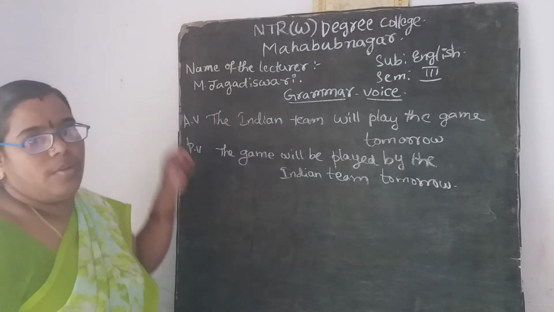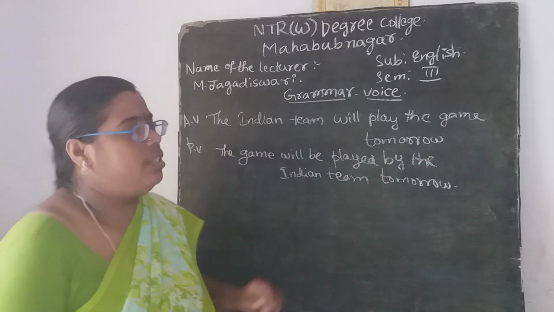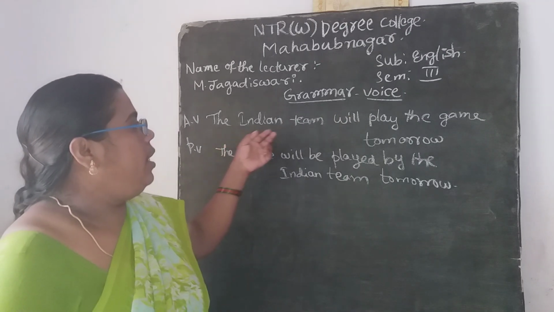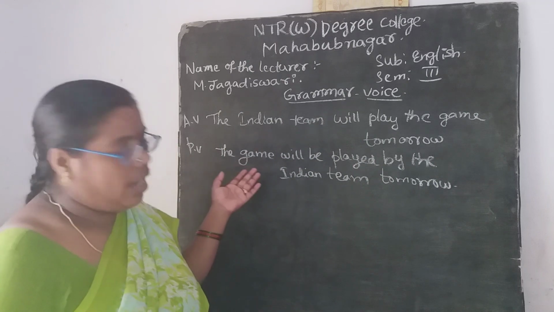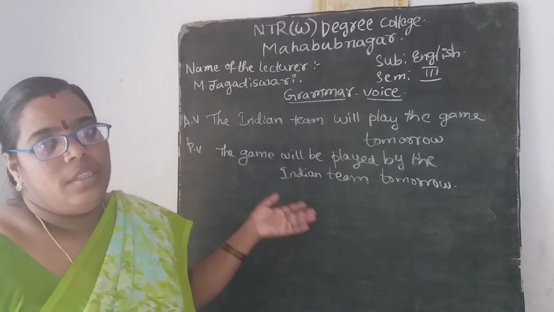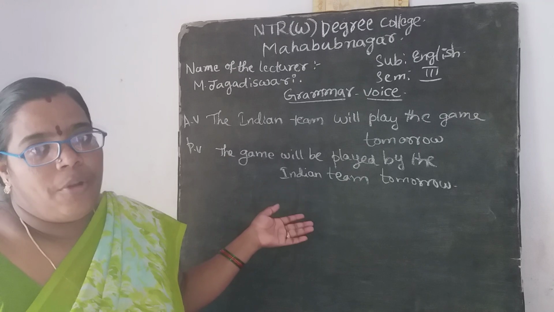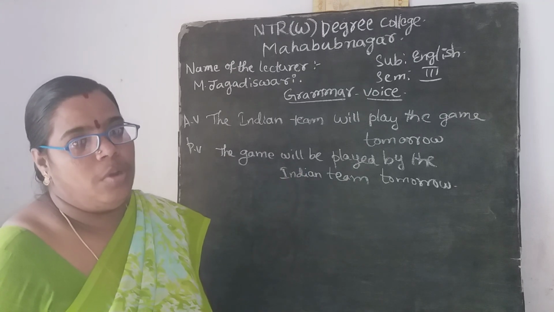So this is also one of the examples of how you are going to change the words. The Indian team will play the game tomorrow, and the game will be played by the Indian team tomorrow.